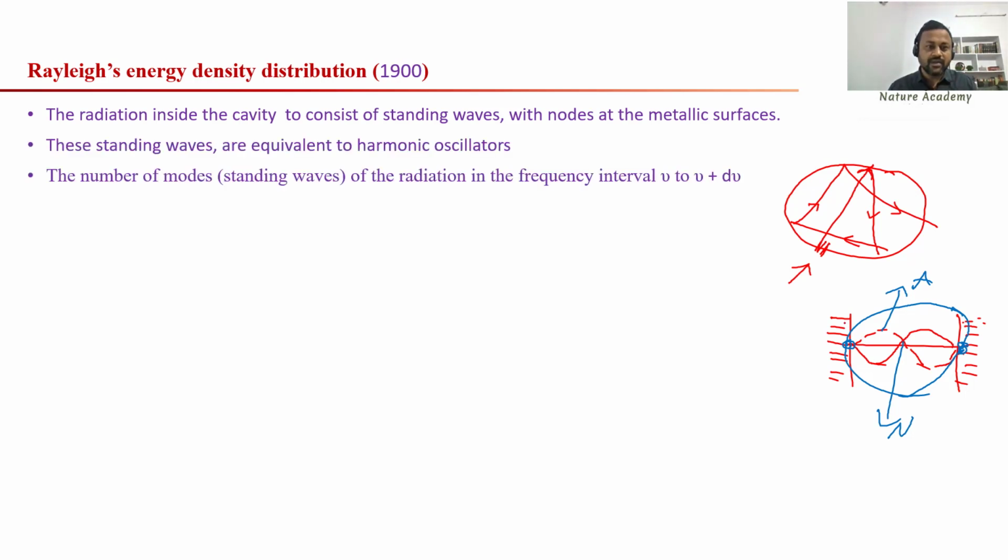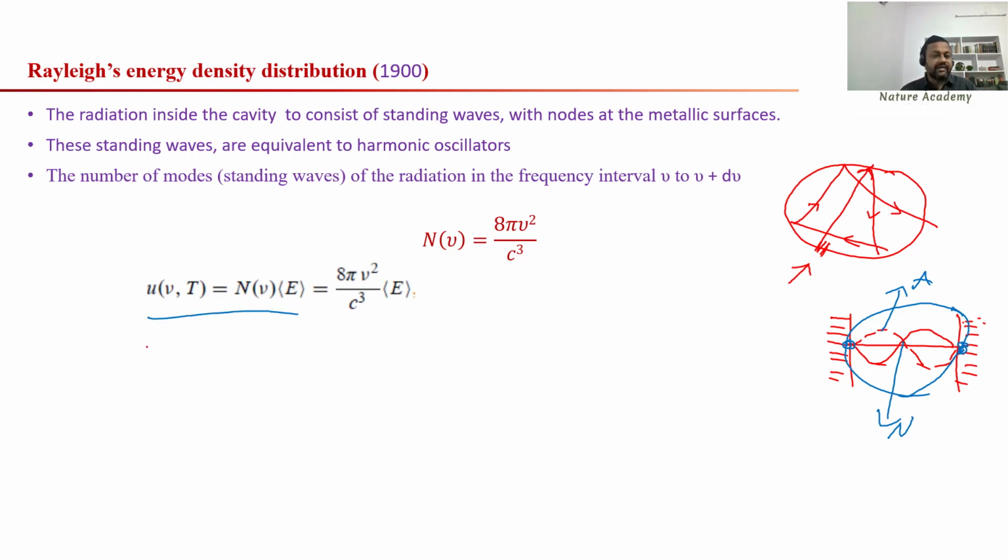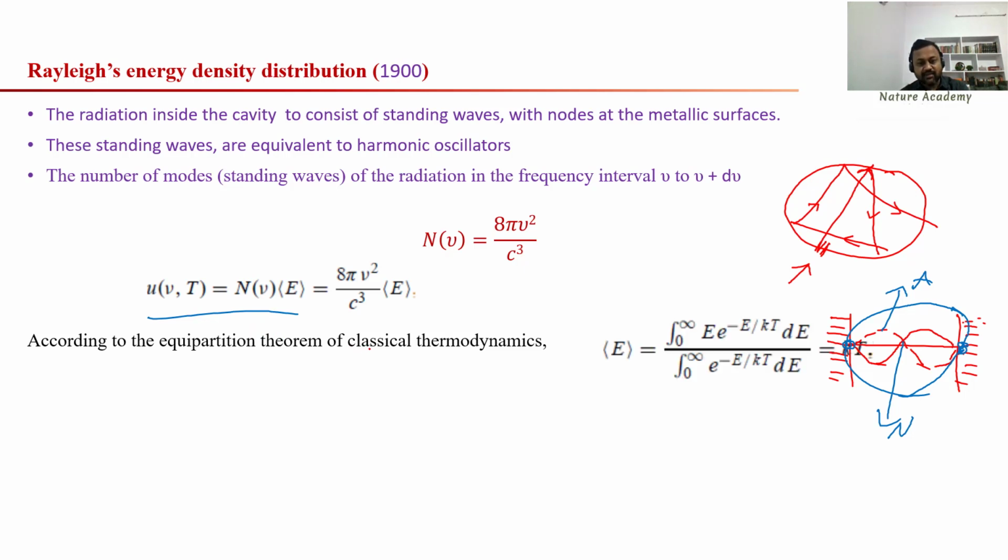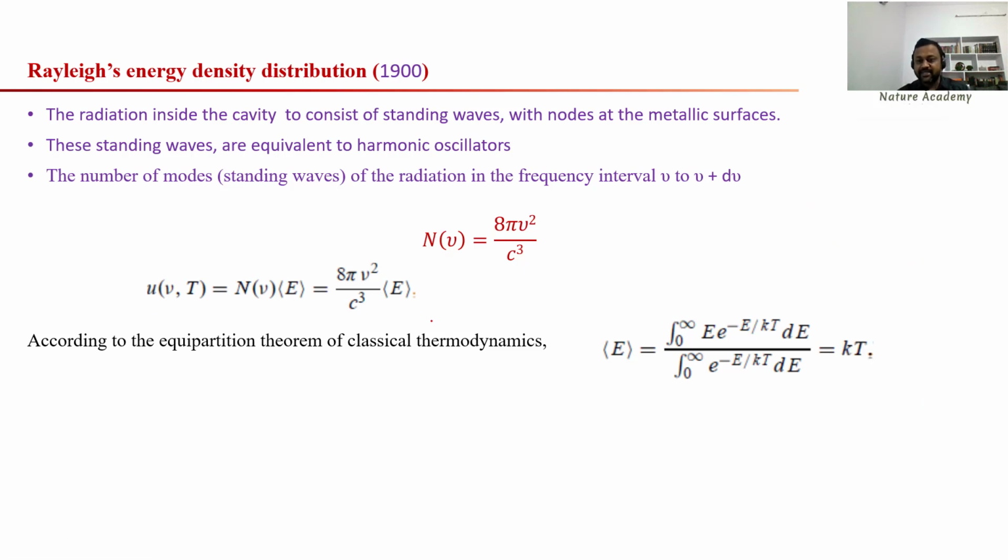Next, these standing waves are equivalent to harmonic oscillators, and the number of modes of the radiation is given by this expression: N of nu is equal to 8 pi nu squared by c cubed, and the energy density is related to this expression. Here I am not going into the details of how you get N of nu into E. The number of modes multiplied by the average energy of the oscillator gives this expression, according to the equipartition theorem. That means according to classical thermodynamics, the average energy of a harmonic oscillator is given by kT.